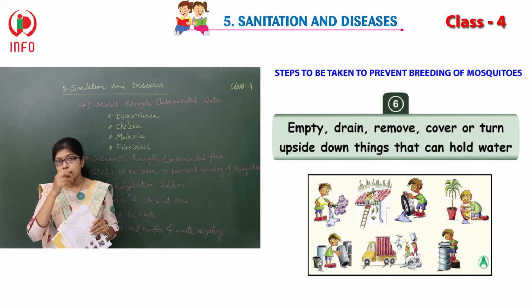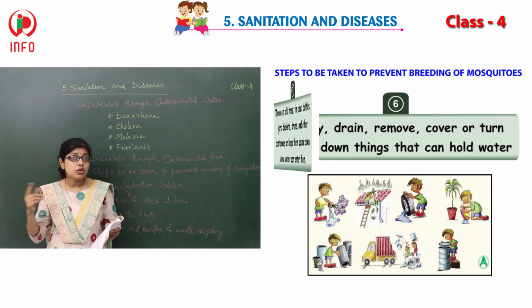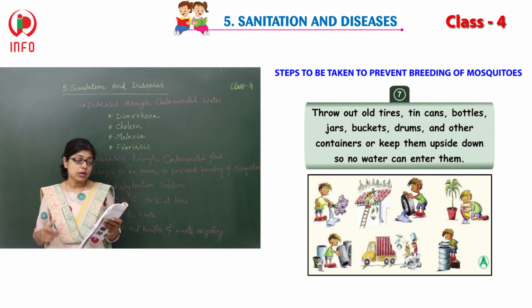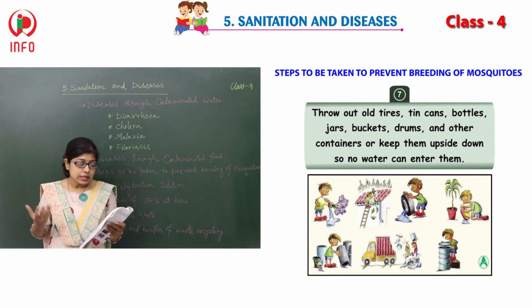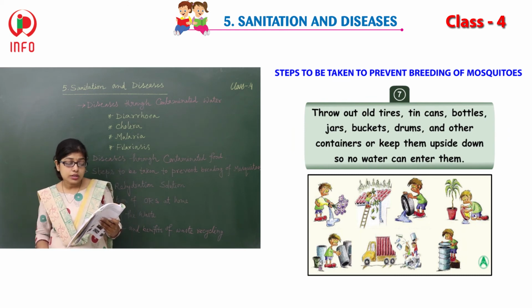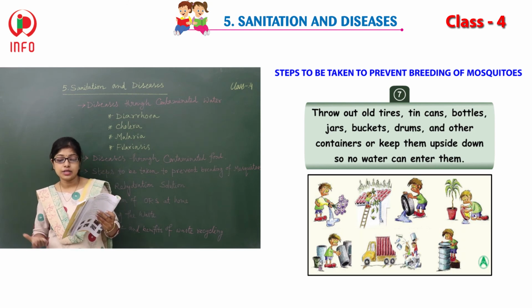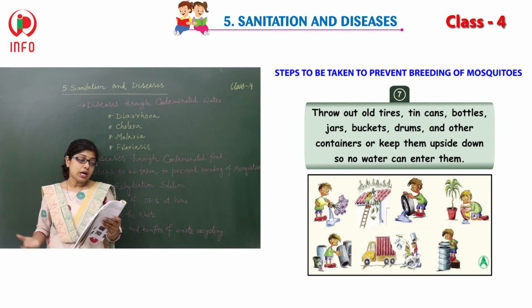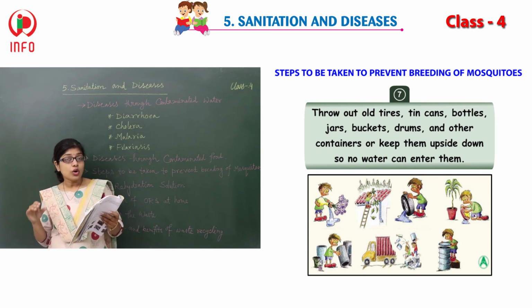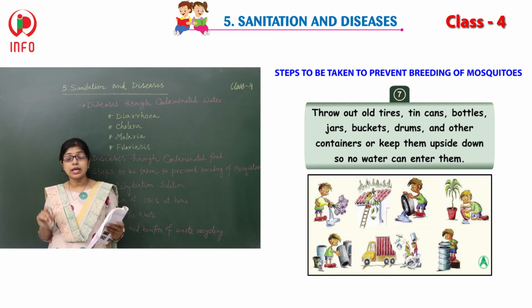This is a mandatory thing. Throw out old tires, tin cans, bottles, jars, buckets, drums and other containers, or keep them upside down so no water can enter them.